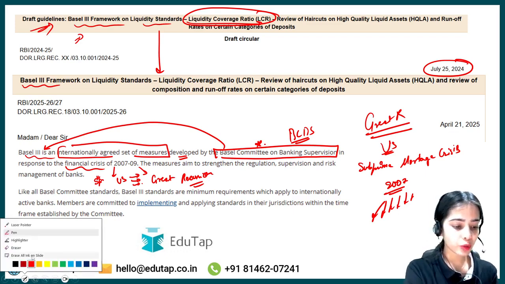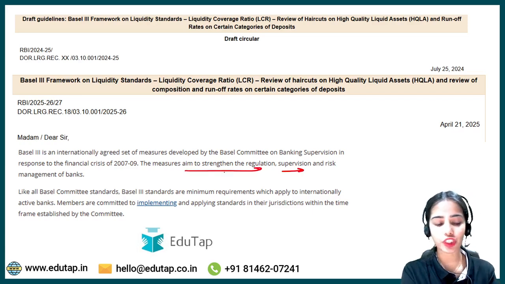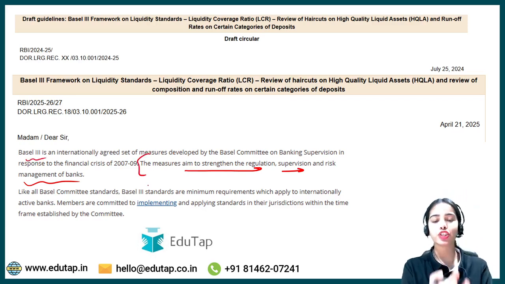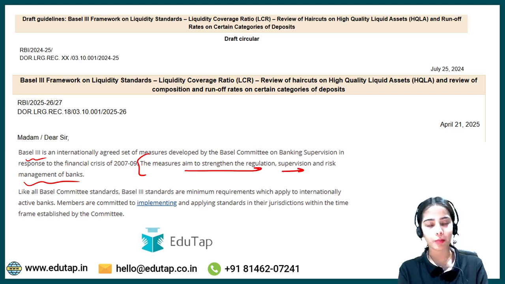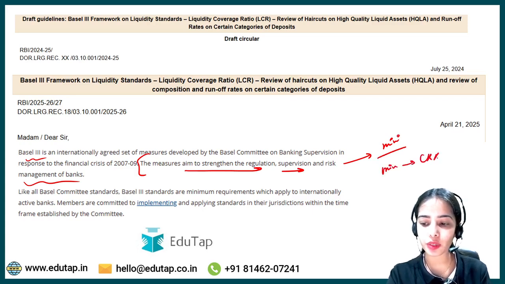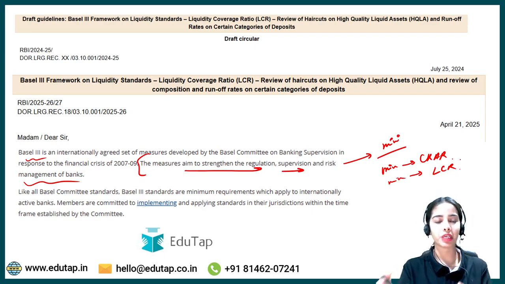The measures aim to strengthen the regulation, supervision, and risk management of the banks. So Basel III is focused on strengthening the regulation, supervision and risk management of the banks, and it lays down some minimum criteria: the bank should have this much minimum capital to risk weighted asset ratio, the bank should have this much minimum liquidity coverage ratio. So the basic minimum criteria or limits are set by Basel III.